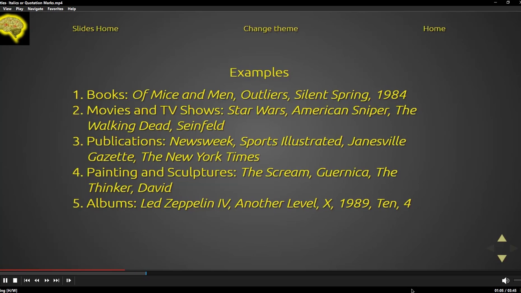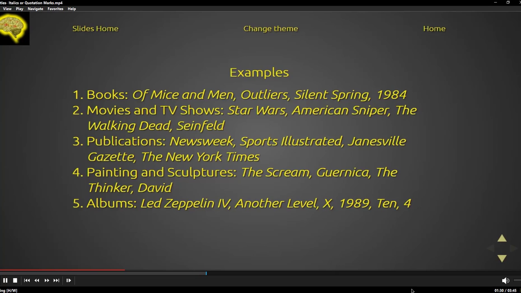Then publications, or what we would also call periodicals or magazines or journals as well. These would all be italicized. So Newsweek, Sports Illustrated, Janesville Gazette, the New York Times would all be italicized. Paintings and sculptures: The Scream, Guernica, The Thinker, David would all be italicized.